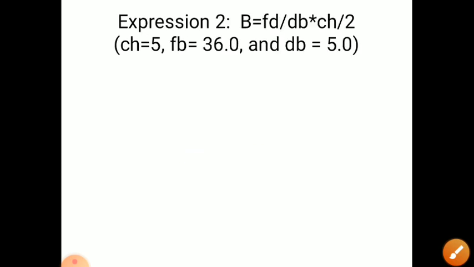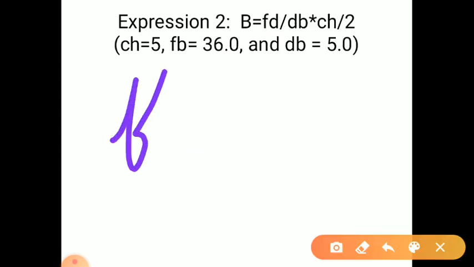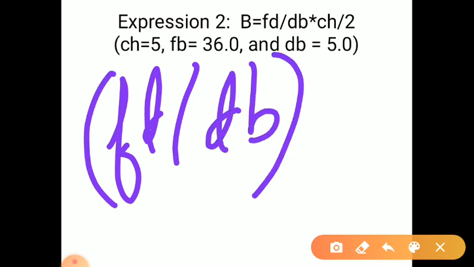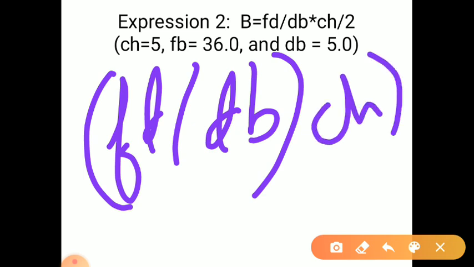Next expression: fd divided by db, inside the bracket, then multiplied by ch, then divided by 2. Basically the bracket is like that: (fd / db) * ch, then divided by 2.